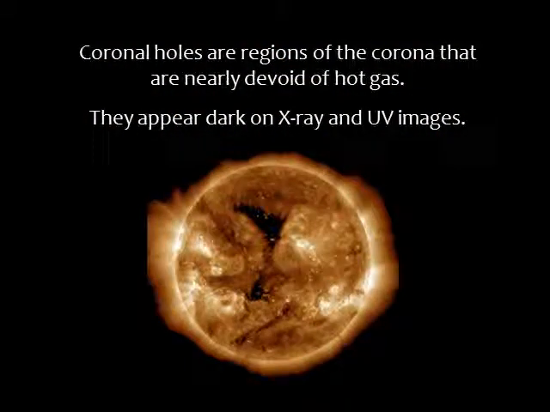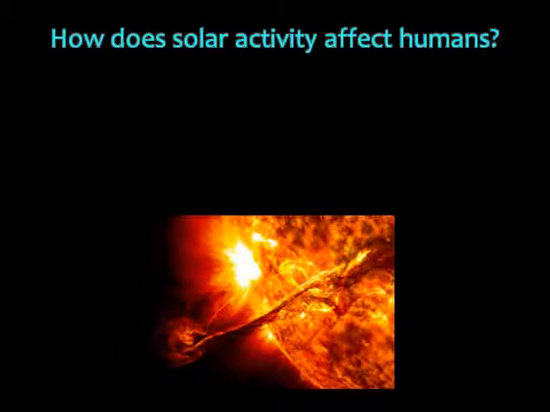In this ultraviolet image of the sun, we can see dark spots called corona holes. Corona holes are places where the sun's magnetic field opens up and allows the solar wind, that stream of charged particles, to escape. Solar activity can affect us humans on Earth.